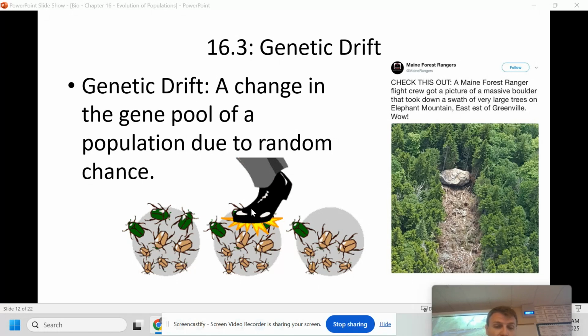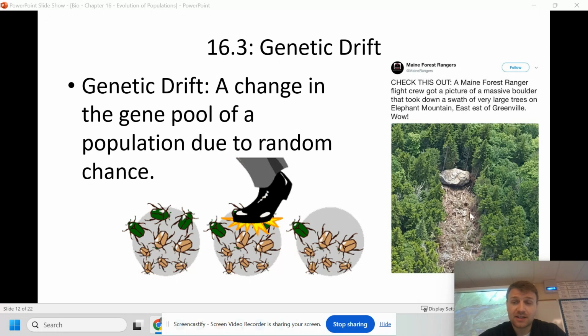And you might think, well, when does this happen? You can see this is a picture I found off of Twitter years ago. But you can see this boulder just smashed through this forest of trees and took out a bunch of trees. So did this change the trees in their population? Well, yeah, of course. It definitely killed some trees off. Maybe one of those had a rare mutation that would have been more advantageous. But since this rock killed it, we're not going to see that mutation, that adaptation. And it wasn't for any selective advantage.